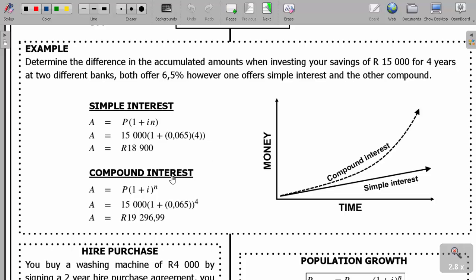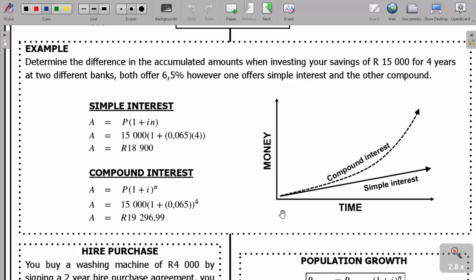However, if we use compound interest offer, we're going to have power N here, so it's going to be 15,000 into 1 plus the same rate at 0.065 to the power of 4, which gives us 19,296.99. As you can see, the one for compound interest is higher than the one for the simple interest.